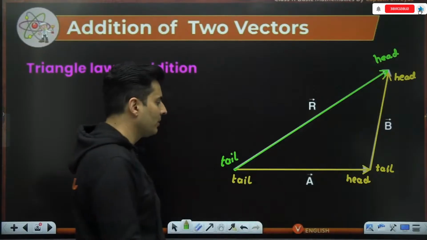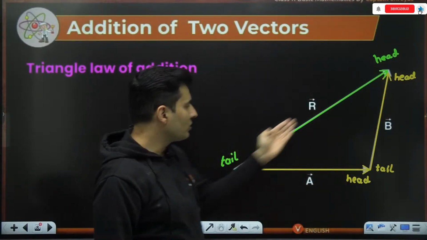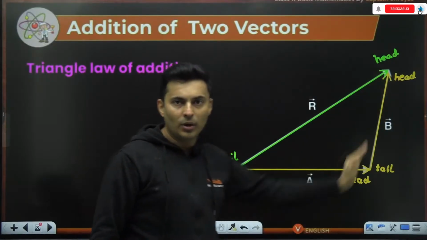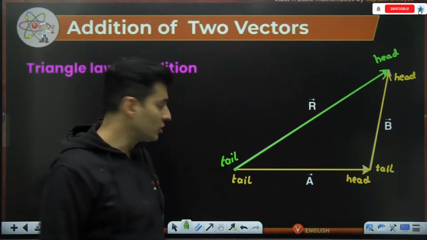So the order has to be correct. You are going from tail to head like this. So the resultant also goes tail to head. Okay, tail to head like this or directly like this. This is how the arrow marks should be.